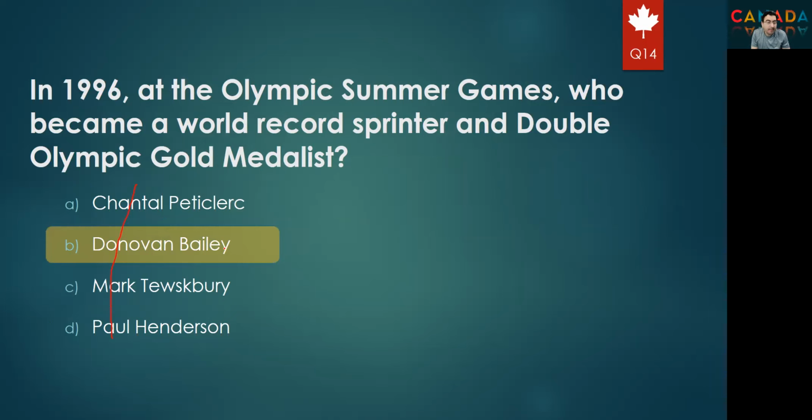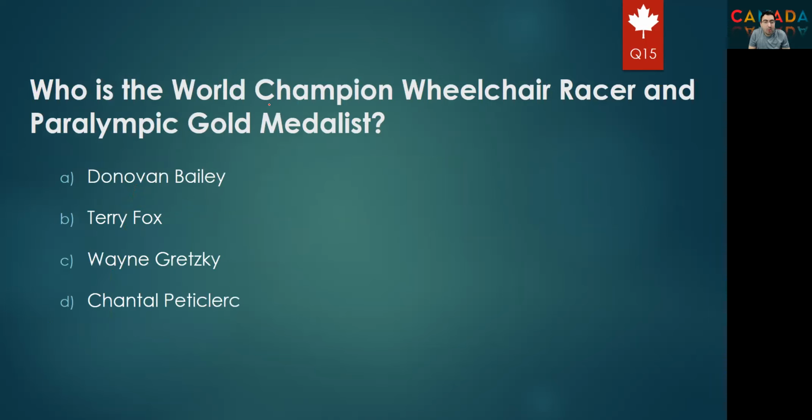Bailey, option B. Next question, who is the world champion wheelchair racer and Paralympic gold medalist? Again, ignore the first name. Was it Bailey? I don't think so because we just answered him in another question. Is it Fox? Is it Gretzky or Petriclerk? So the right answer is option D, Petriclerk. Okay.